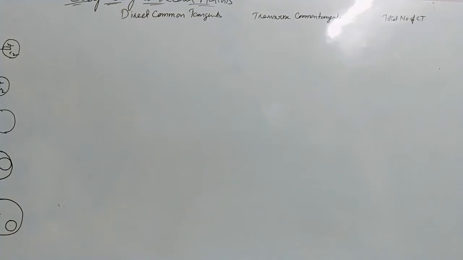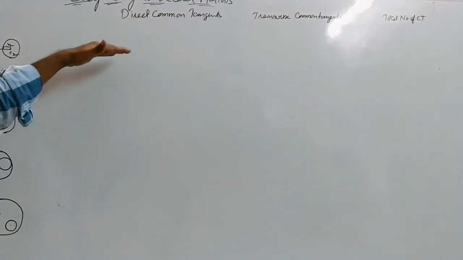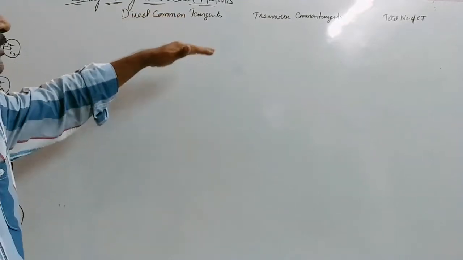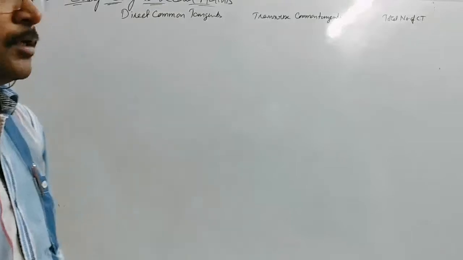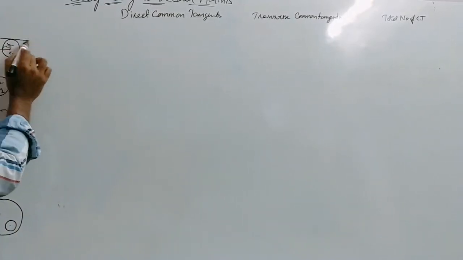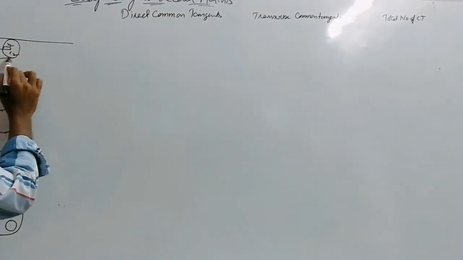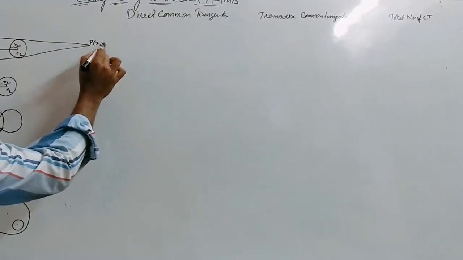Here we will discuss common tangents. These are of two types. First one is direct common tangents. The next are transverse common tangents. Direct common tangents are tangents drawn from a point like this. Let this be point P, say x1, y1.